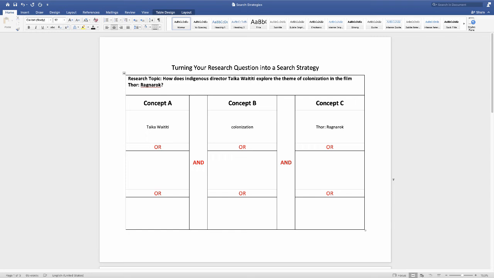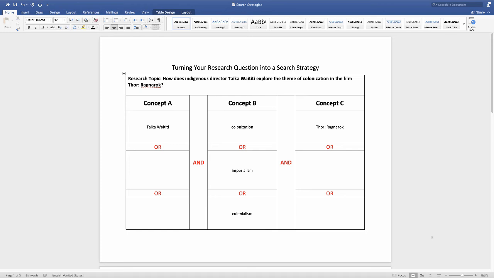We can come up with synonyms for colonization, imperialism or colonialism, or different ways to phrase that. As far as the other search terms go, I might want to explore what's out there in these topics in a slightly different way. For instance, I could look into the ways that Taika Waititi has played with the theme of colonization in his other works. I could look at the ways that colonization has played out in previous versions of Thor, either the character of the Marvel comic, or go back further into how that theme might play out in the actual myths of Thor in Norse mythology. I don't know where any of that searching might take me.